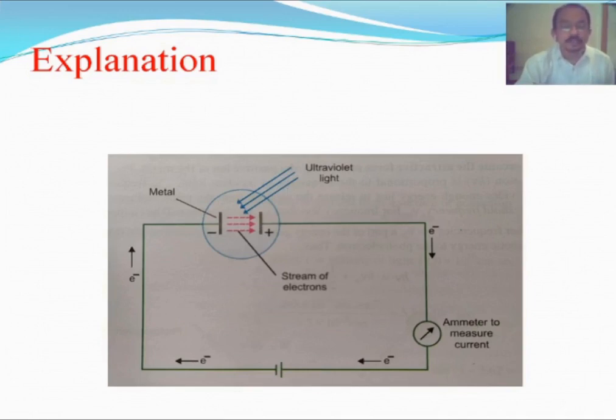And third, the experiment is carried out by changing the metal. Now let us see what the observations of this experiment are.